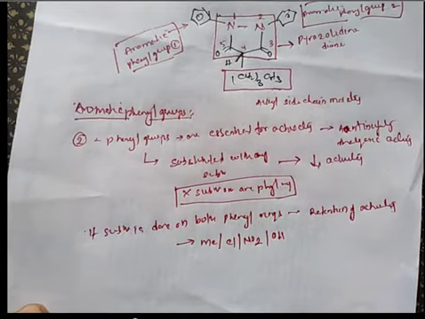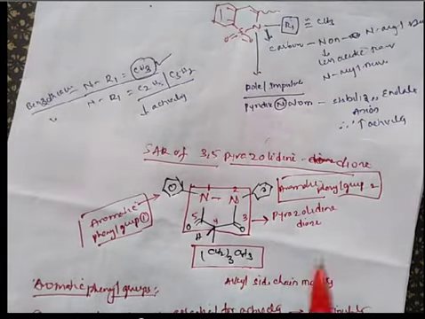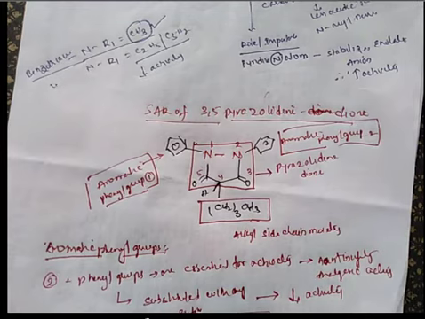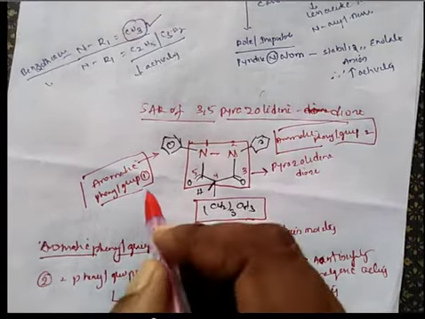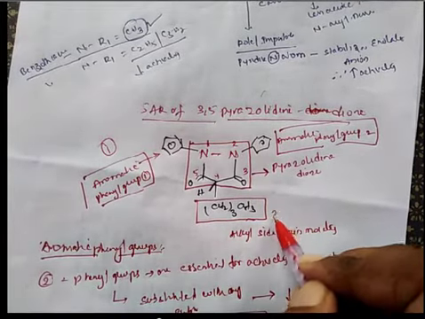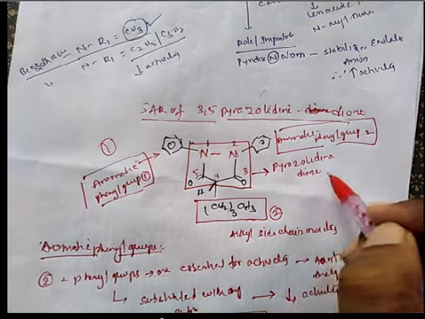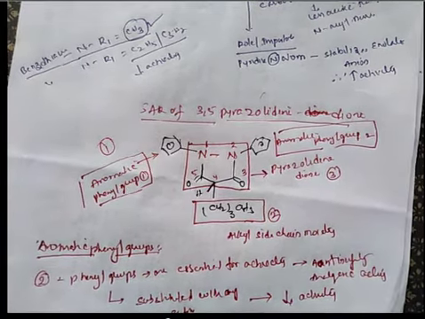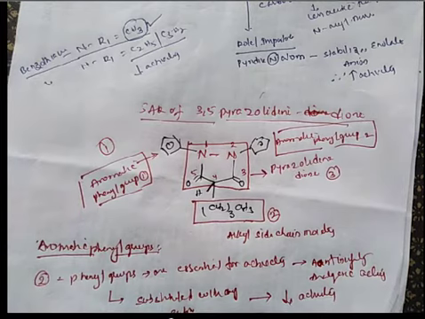Once again, I am explaining this aromatic phenyl group modification. For easy understanding, this molecule is split into three moieties. The first moiety is the aromatic phenyl groups. Second moiety is the side chain. Third moiety is the pyrazolidine core molecule. So first we will discuss the aromatic phenyl group moieties.